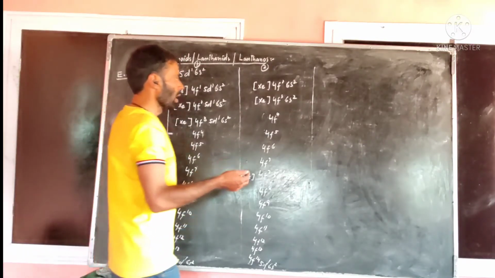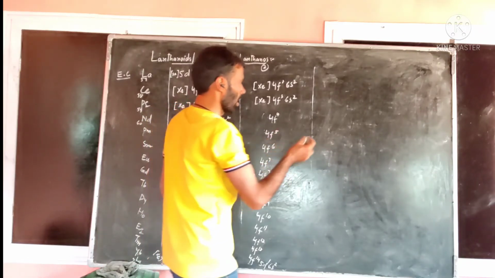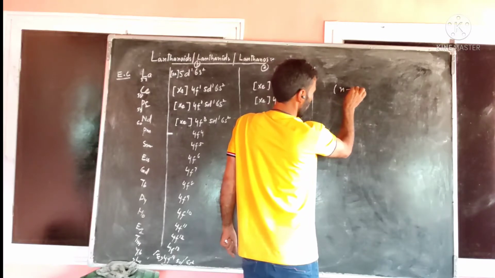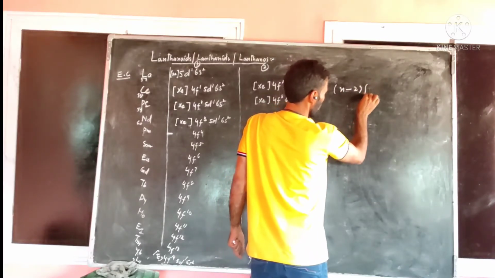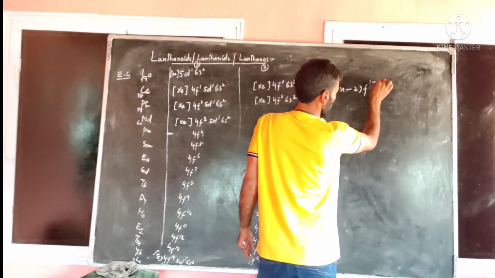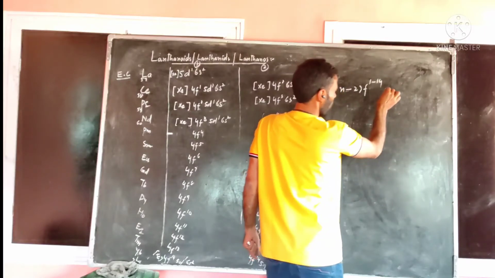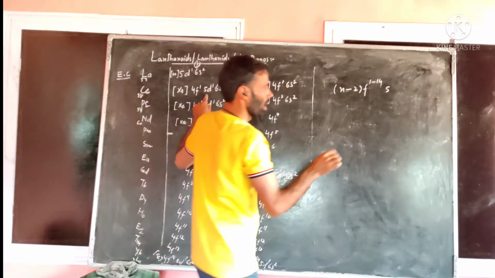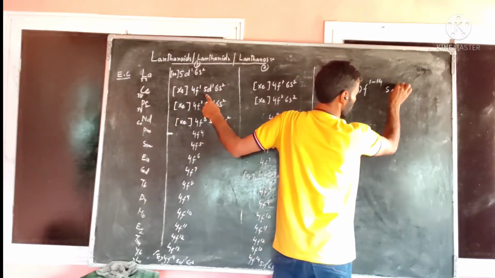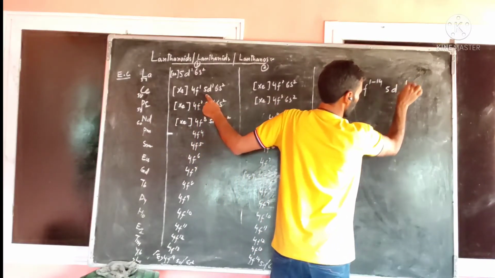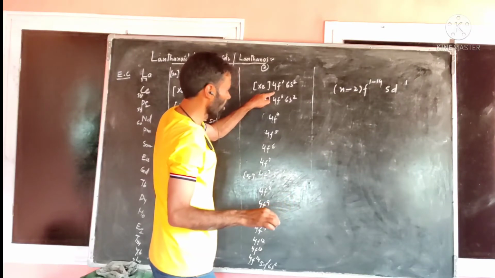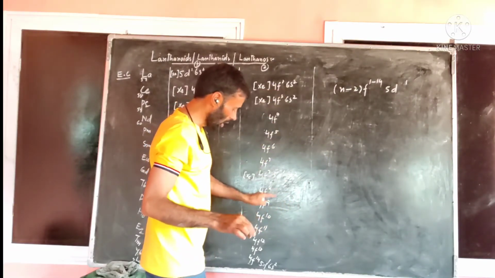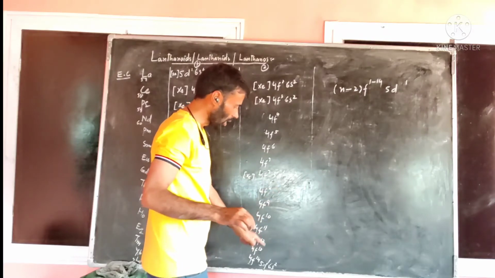After that we will discuss their general electronic configuration. Their general electronic configuration is (n-2)f 1 to 14, meaning this one is progressively filled. According to this configuration, there is one electron in the d subshell in some elements, while in other elements there is no d electron.